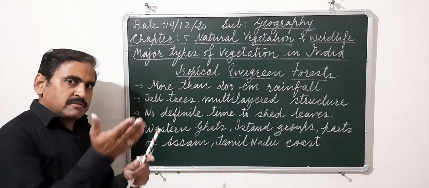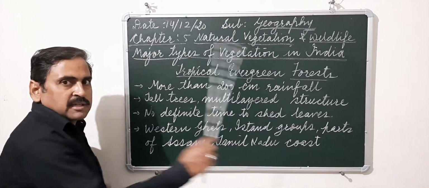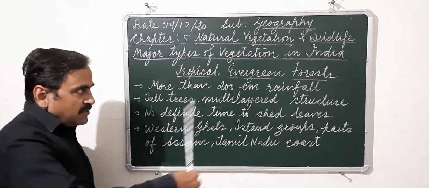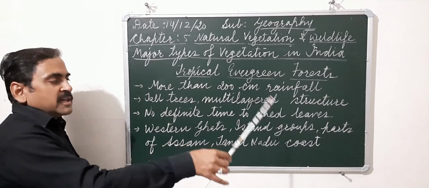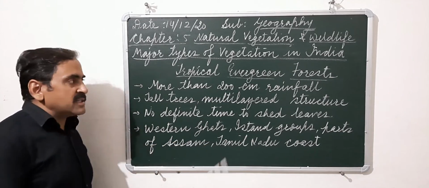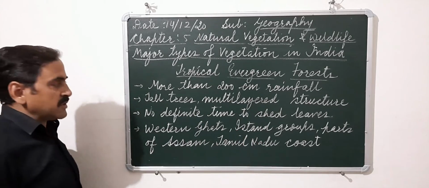Western Ghats, the western part of this, then island groups, then Assam, Tamil Nadu. So wherever the rainfall is more than 200 centimeters, these are some of the areas having rainfall more than 200 centimeters, and such areas will have the evergreen forest. What are the features of it?